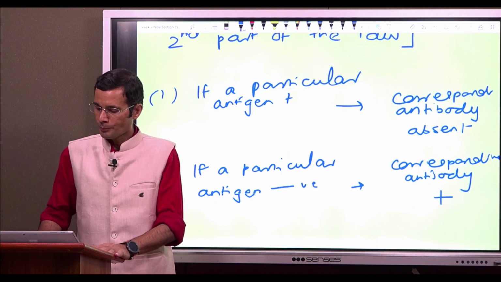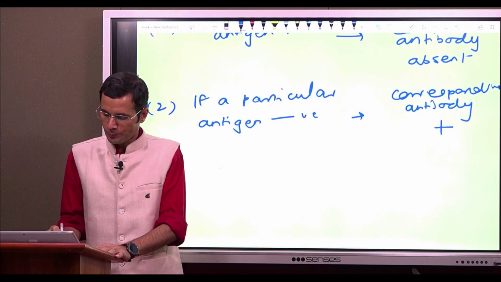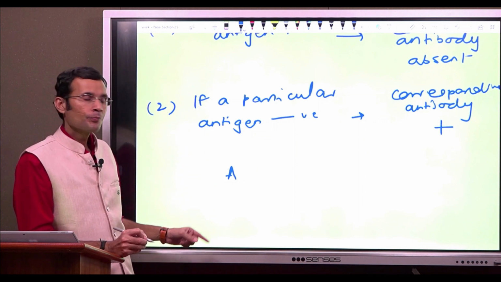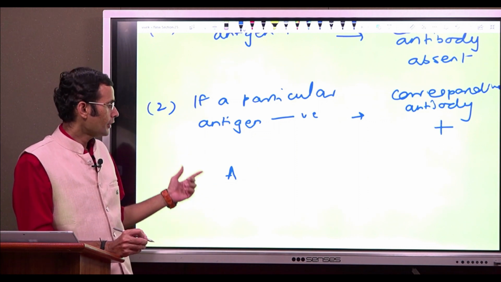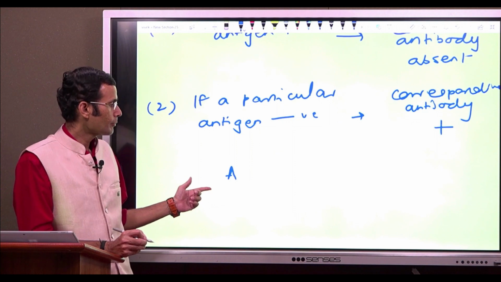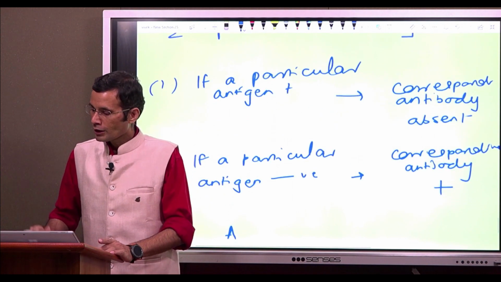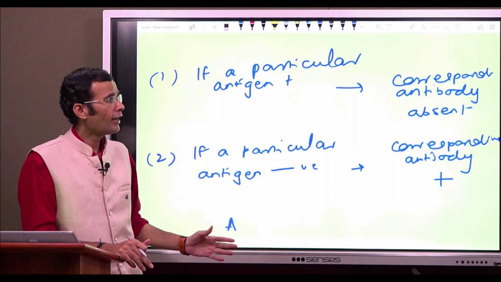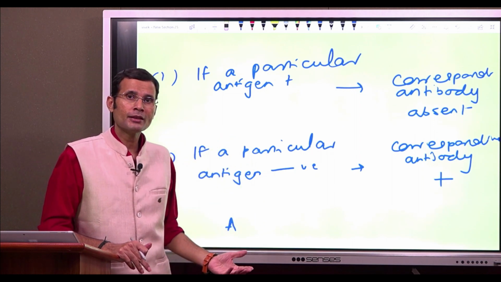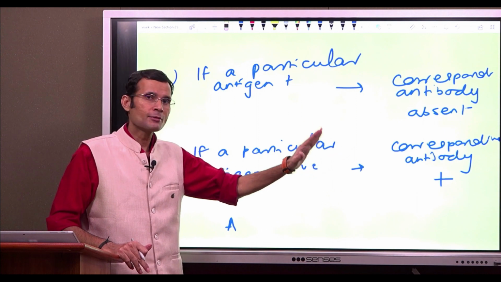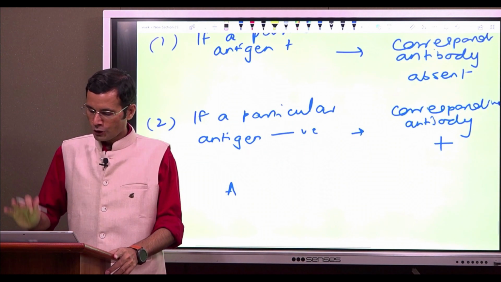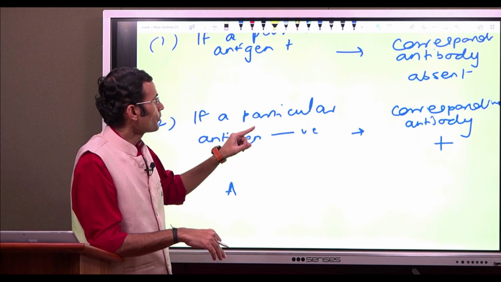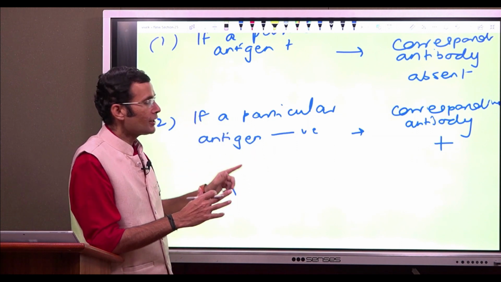Let's talk about the ABO blood group system. Blood group A means antigen A. So in this individual, A antigen is present on the RBCs, that means the corresponding antibody, anti-A antibody or alpha antibody, should not be present in the plasma of that individual. And the second part is, the particular antigen is not present.